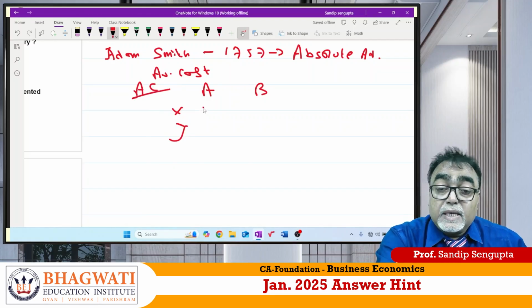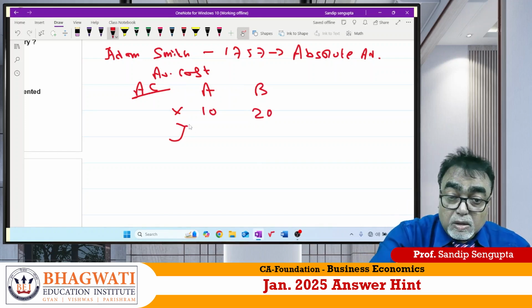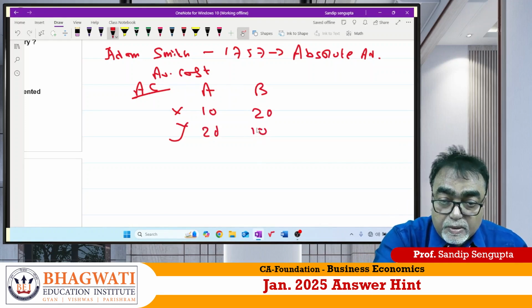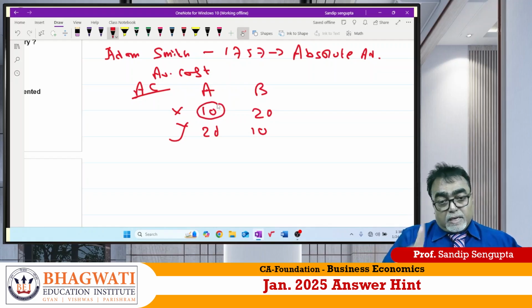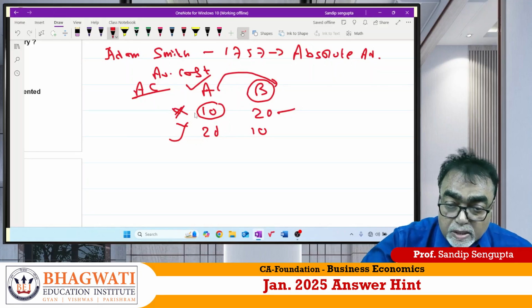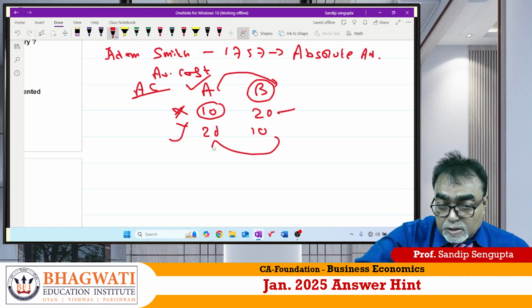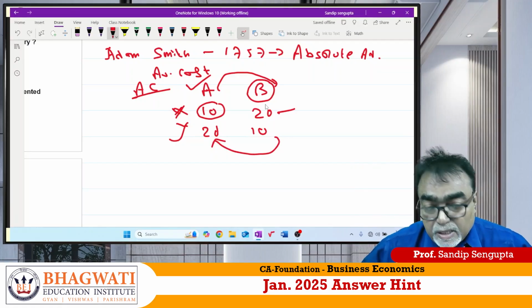Average cost for country A is 10 rupee for X, for country B it is 20; for Y commodity it is 20 for A, 10 for B. So average cost for country A to produce commodity X is 10, whereas average cost for country B to produce commodity X is 20. So where average cost is less? Obviously country A. So country A will specialize and export commodity X to country B, whereas country B will specialize and export commodity Y. That was Smithian approach.